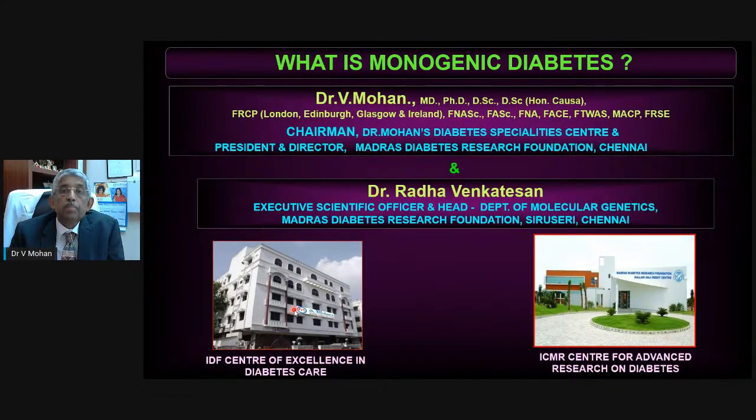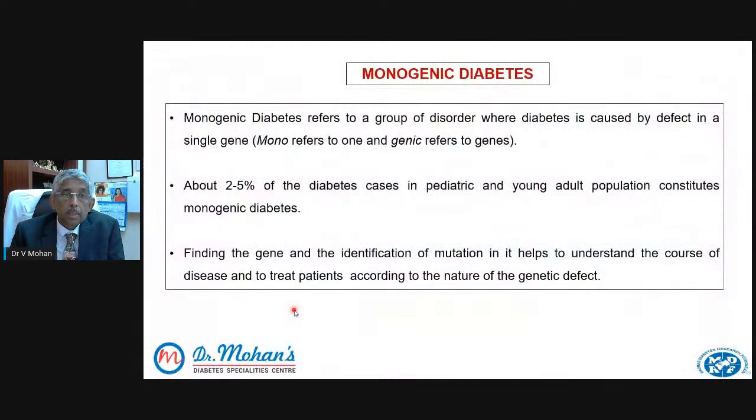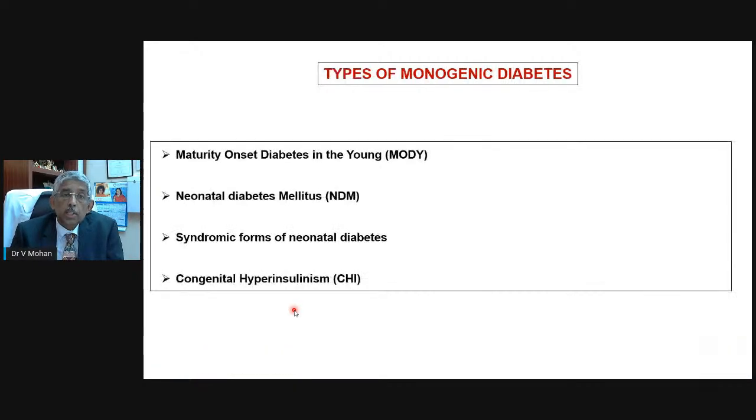So let's go to the subject of monogenic diabetes. Monogenic diabetes refers to a group of disorders where the diabetes is caused by a defect in a single gene. As I said, mono is one and genic is gene. About 2 to 5% of all the diabetes cases in the pediatric and young age group is caused by monogenic diabetes. And the importance of this is if you are able to do the genetic test and identify it, the treatment for that child or the young adult can change.